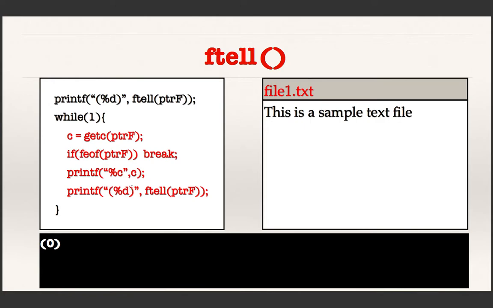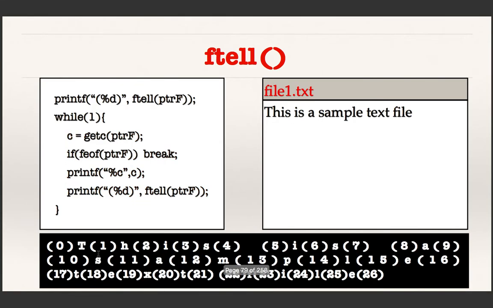And I do it for all the characters. So if you do it on this input, this is what you are going to get. 0 is the index of t, 1 is the index of h, 2 is the index of i, 3 is the index of s, 4 is the index of this blank space. Likewise it goes.